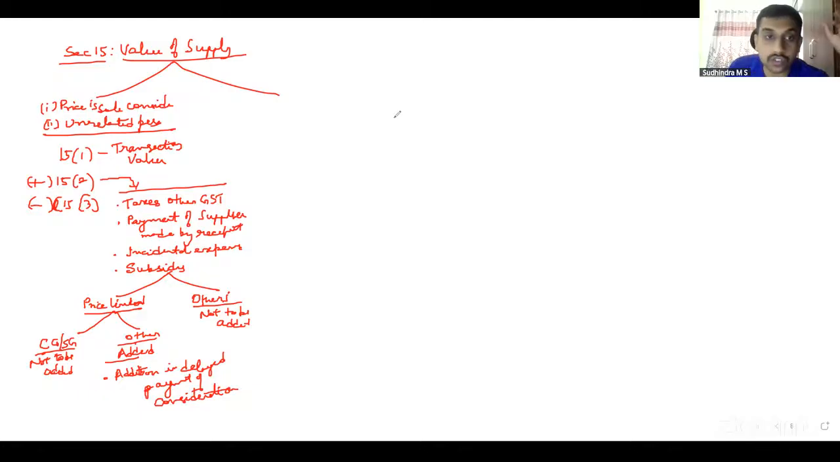That leads us to discount, section 15(3). In relation to 15(3) discount, we have two types of discounts: discount given at the time of supply, and discounts given after supply, post-supply discounts. Discounts given at the time of supply should be reduced from the value of supply if it is shown on the invoice. If shown on the invoice, we will have to reduce it.